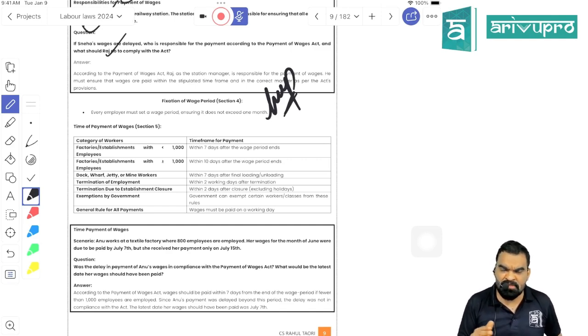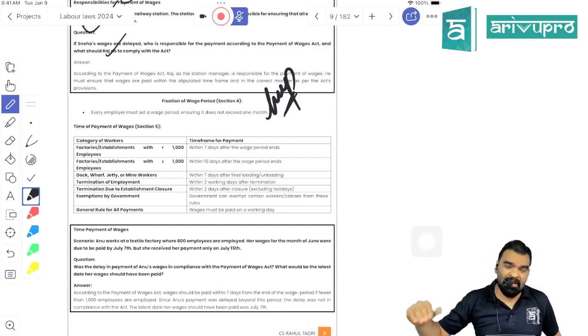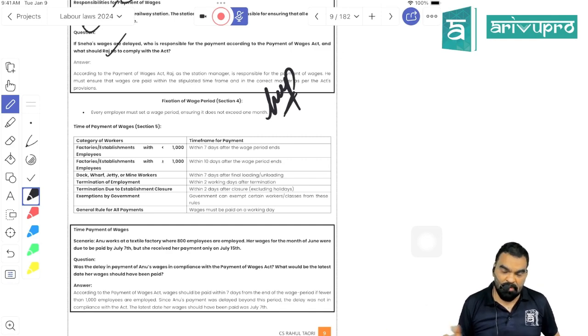So if the wage period is weekly, the payment should be made within the next 7 days from the end of the week. If it is monthly, the payment of the wage should be done within the period of 7 days from the end of the month. So if the month is ending on the 31st, by the 7th of the next month, they have to make the payment of wages. That is the maximum permissible time, right?